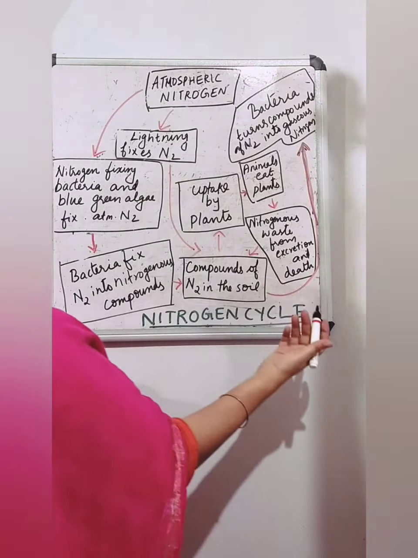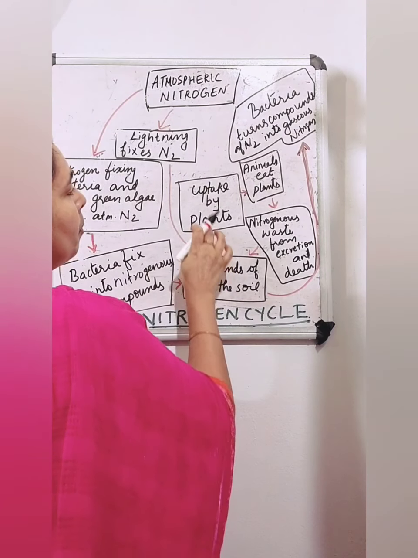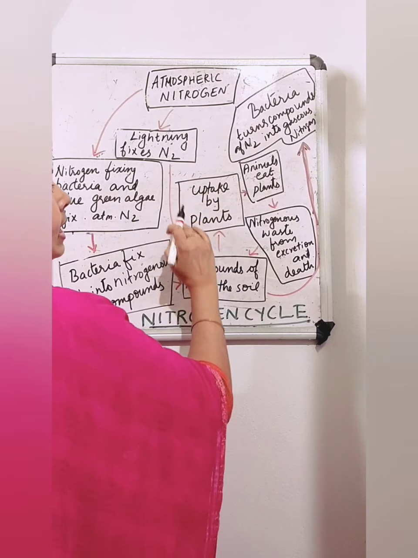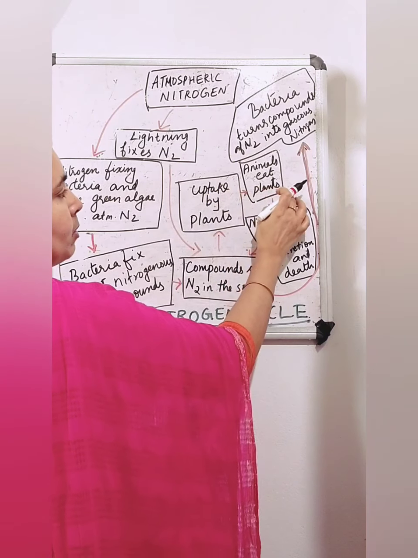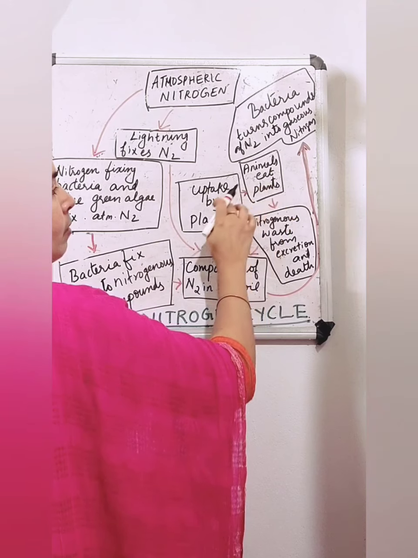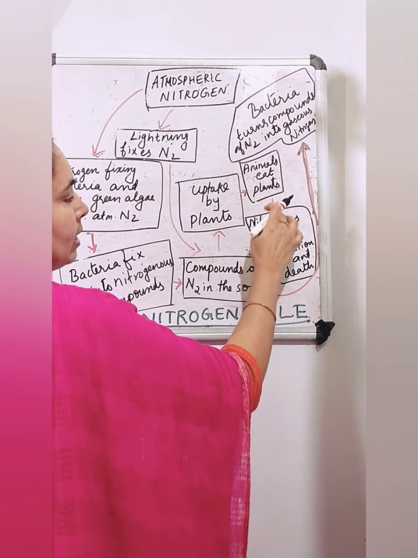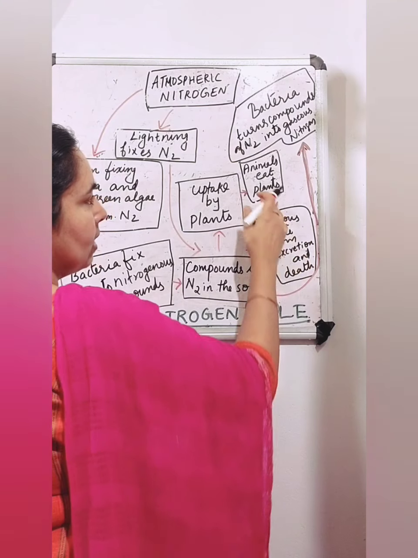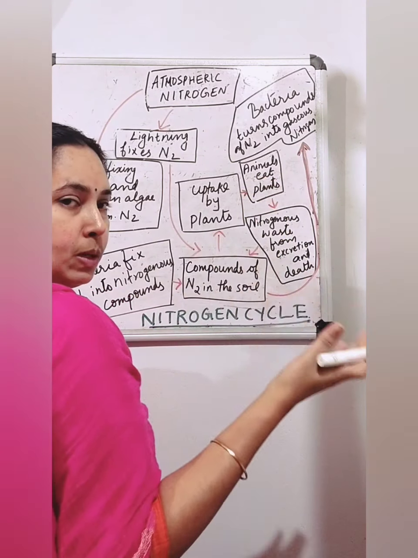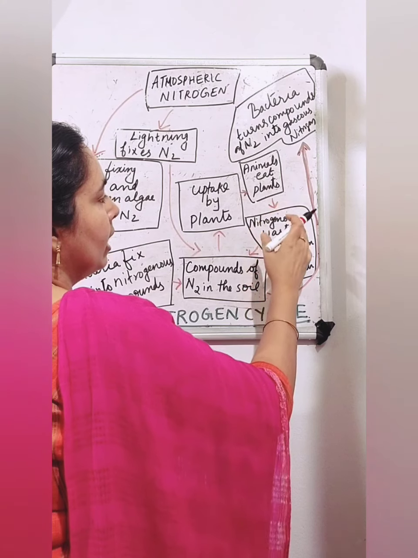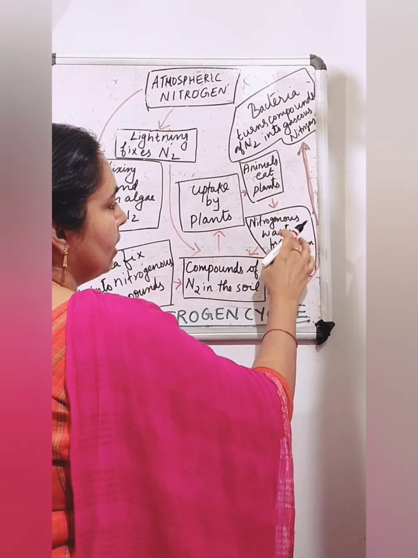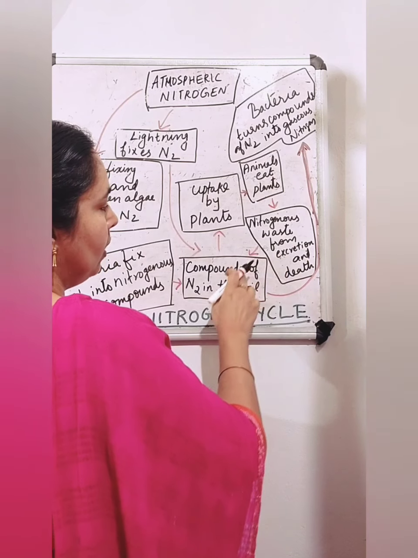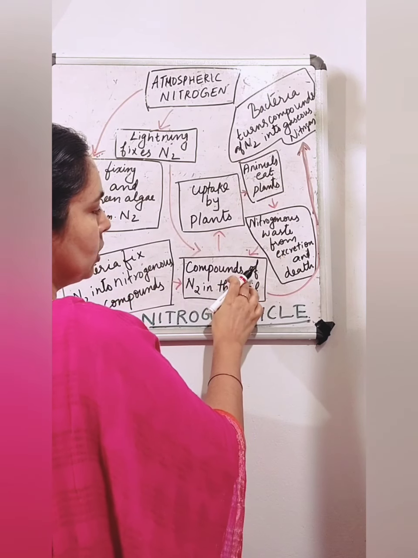the soil. Then what happens? From the soil, plants will take this: uptake by plants. Then next step, animals eat plants. Then what happens? When both of these die, that will mix in the soil. And nitrogenous waste from excretion: when they excrete also, their waste materials will have some nitrogen. So nitrogenous waste from excretion and from their dead bodies will mix with the soil.